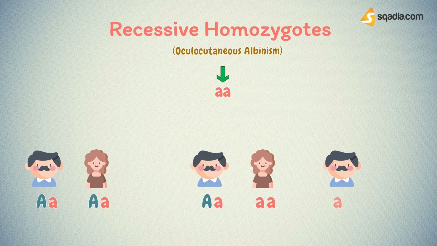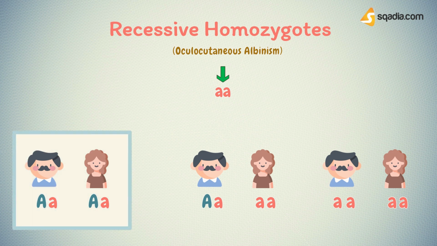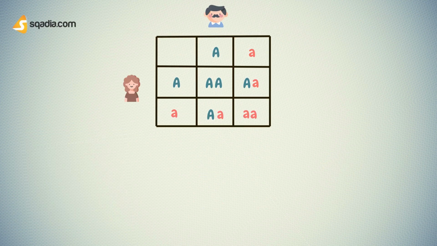For example, father has small a and small a, and mother also has small a and small a, although the first of these is by far the most common. Now let's discuss these cases in detail.